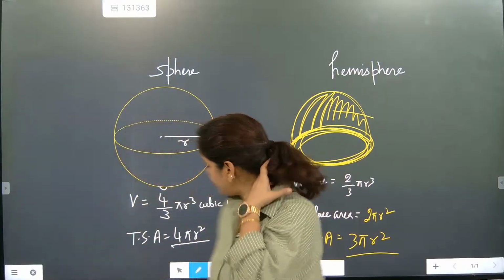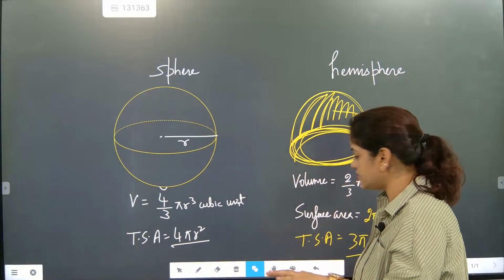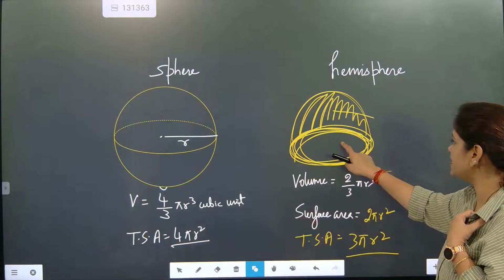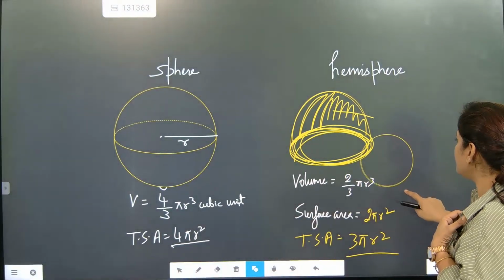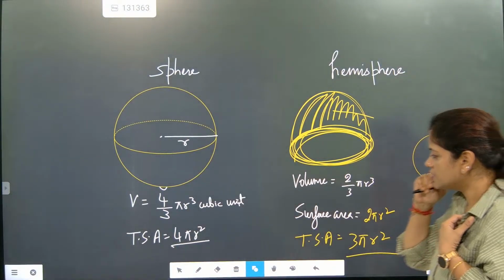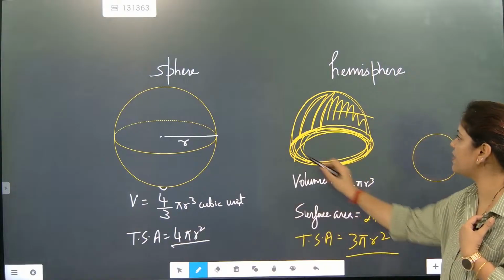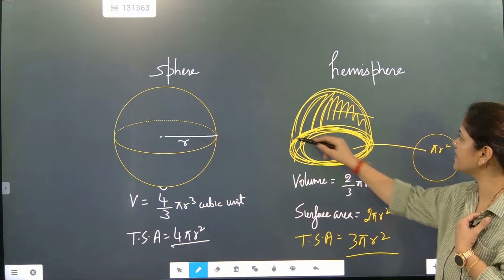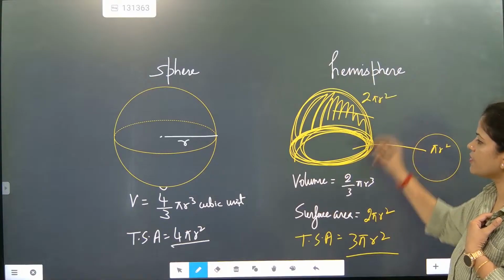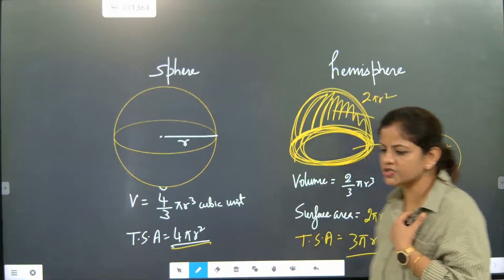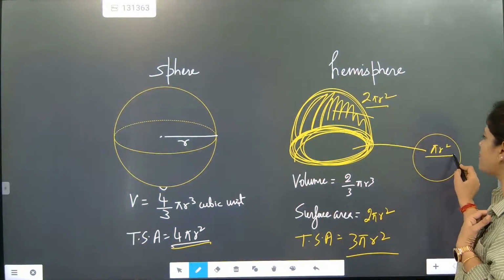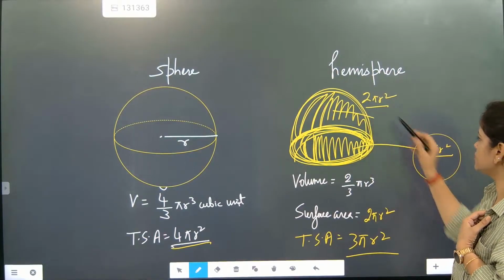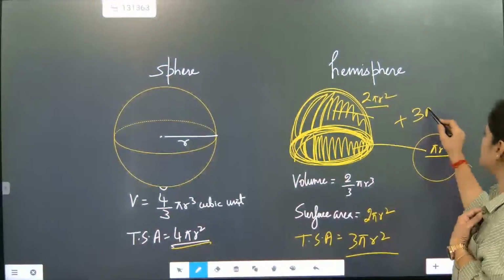The base part itself is a circular region. Just check this one out, beta. The base part is a circle and it will come like this. So this base part is a circle and its area will become pi r square. This curved section is 2 pi r square because it is half of the sphere. So 2 pi r square plus pi r square, this region and this region. So in total it will become 3 pi r square.